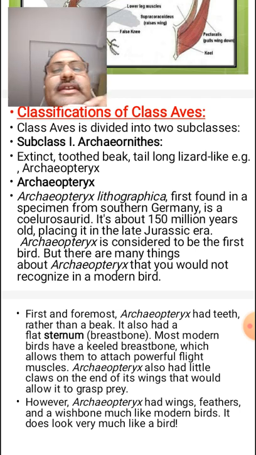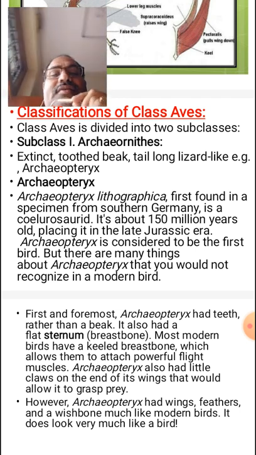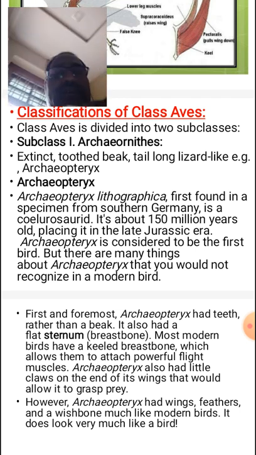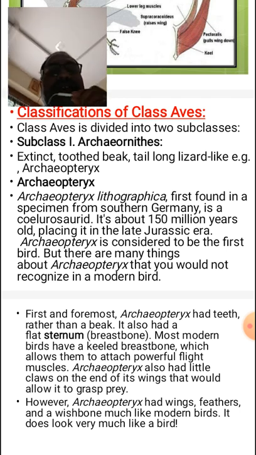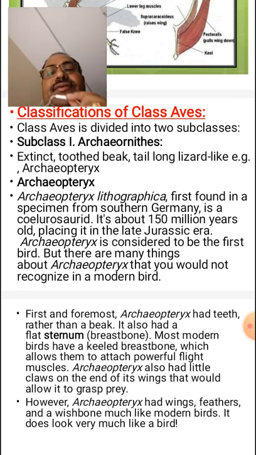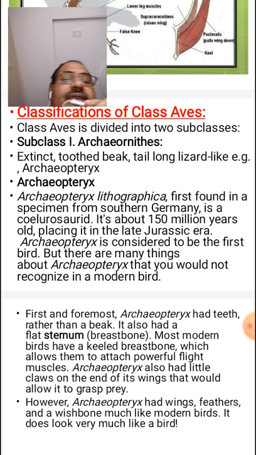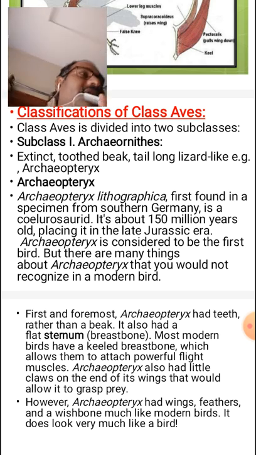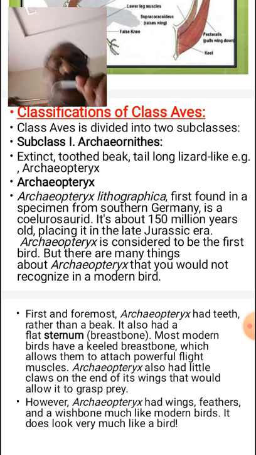In the classification of the aves, these are divided into two subclasses: Archaeornithes and Neornithes. Archaeornithes are the extinct birds. Neornithes are the presently living birds.